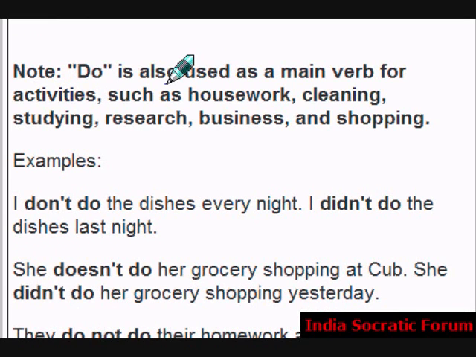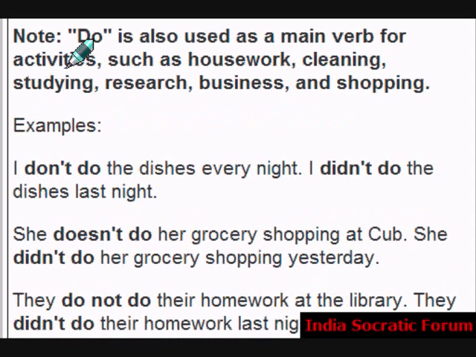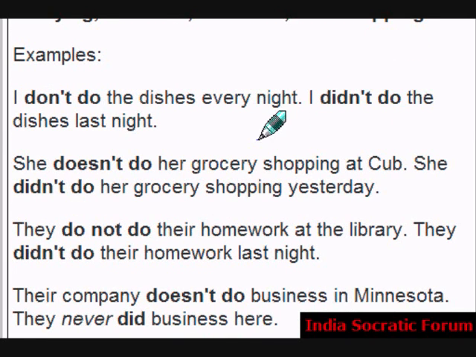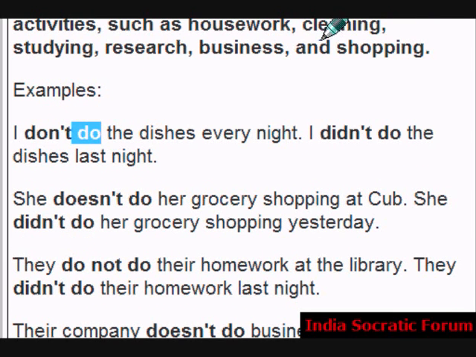Note, do is also used as the main verb for activities such as housework, cleaning, studying, research, business, and shopping. Hope you remember this from the previous class. Example: I don't do the dishes every night. Don't do. Look, do not do. Here do is used as a main verb for activities such as housework. Here don't do means not doing the dishes.